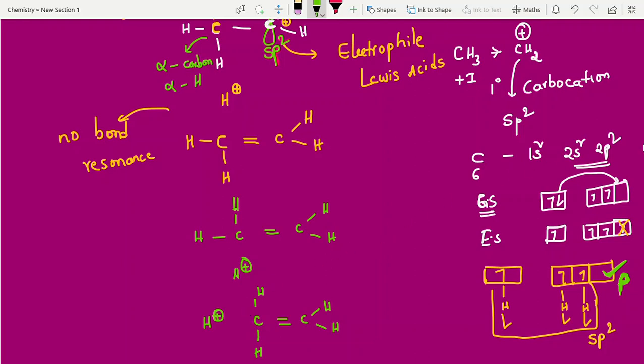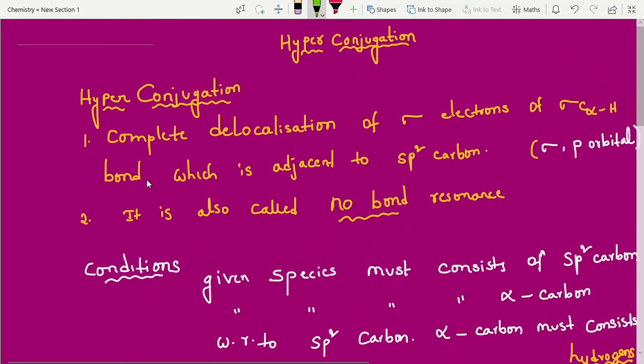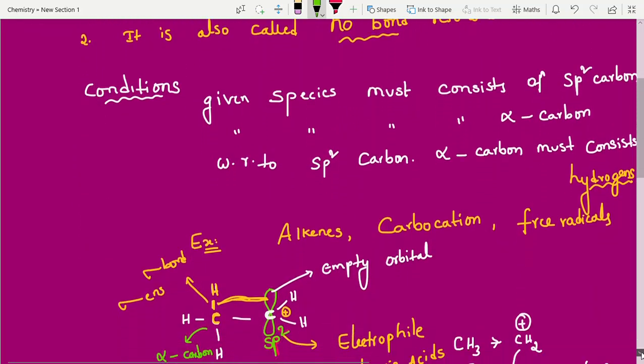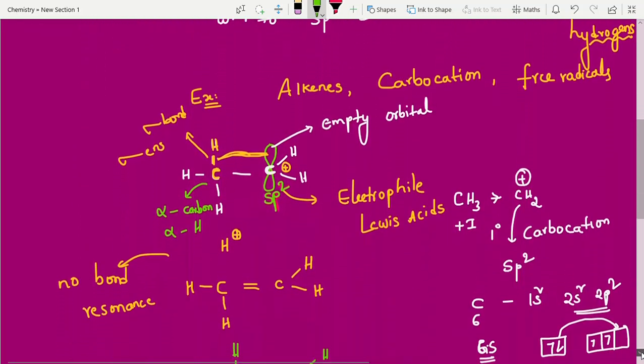Before going to that, I am showing the definition to you. Is it clear? Complete delocalization of sigma electrons. From hydrogen we are getting sigma electrons, the alpha hydrogens giving the bond, which is adjacent to the sp2 carbon, so we also call it sigma to p orbital. Why p orbital? Because that is the empty orbital. So sigma electrons are transferred to the p orbital. That is the definition, students.